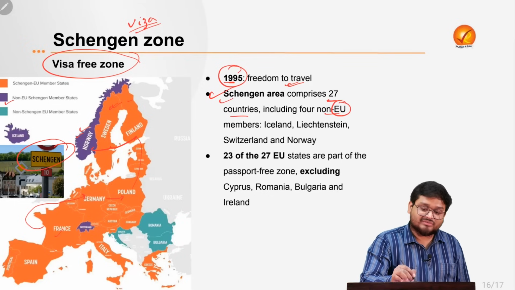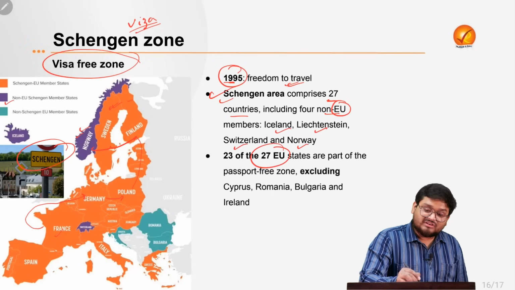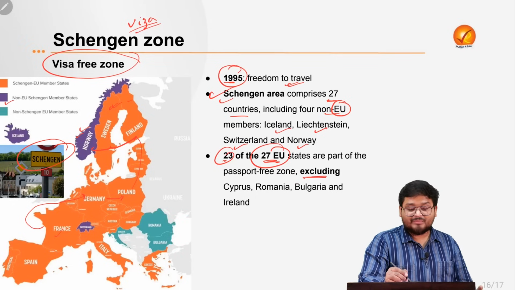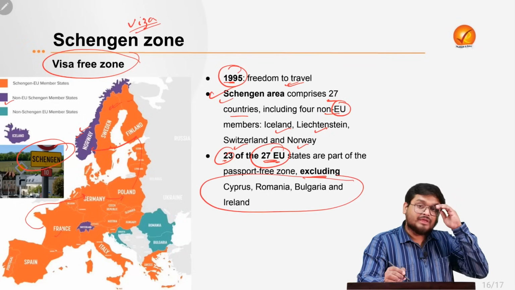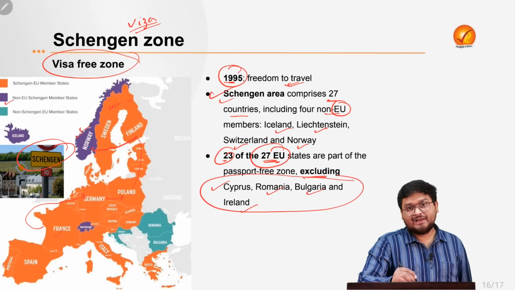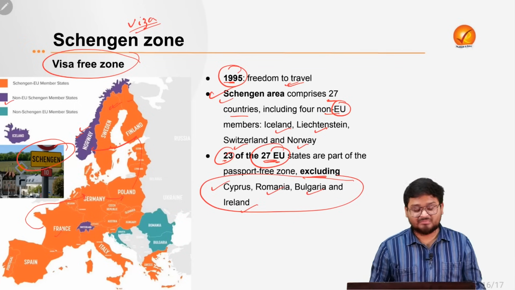There are non-EU members like Iceland, Liechtenstein, Switzerland, and Norway. Of the 27 EU members, 23 are within the Schengen area. Excluded from the Schengen zone are Cyprus, Romania, Bulgaria, and Ireland. So only these exceptions you have to keep in mind. This overall idea you have to keep in mind.